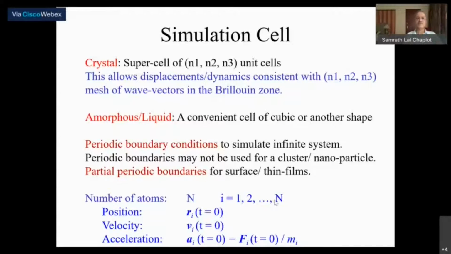For those atoms, what you track is the positions and the velocities, and you need to calculate the accelerations to solve the equations of motion, essentially the classical Newton's equations of motion for these particles, the atoms. Of course, you have the masses of all the atoms also.